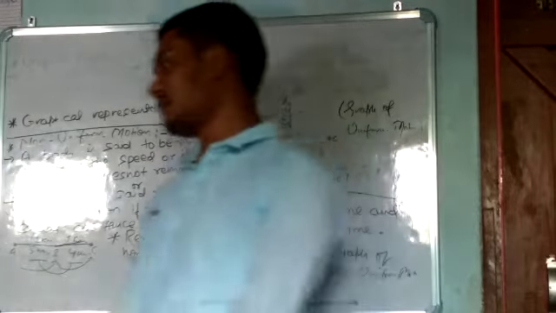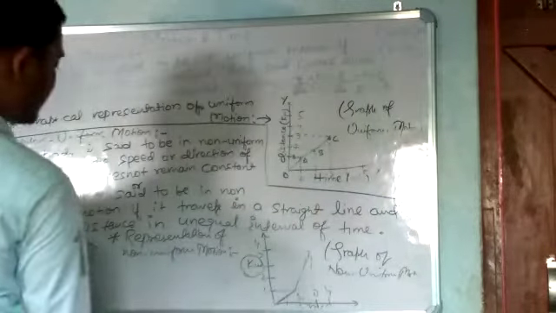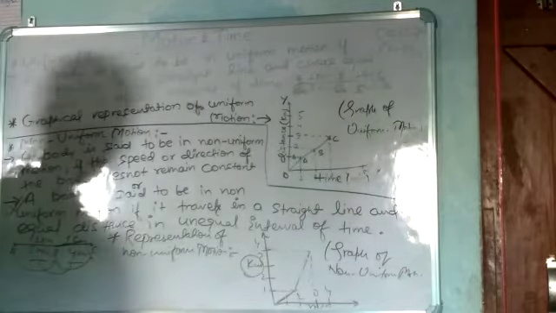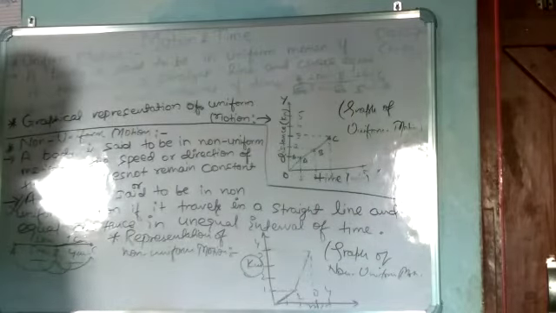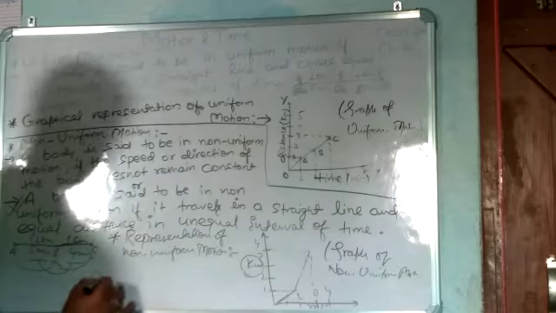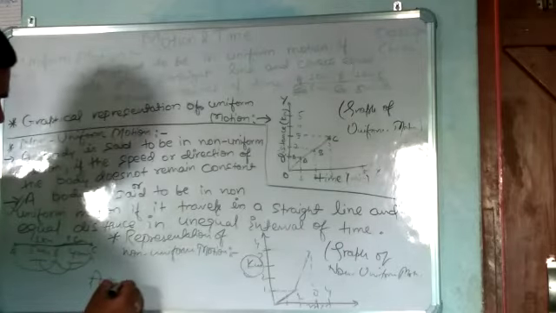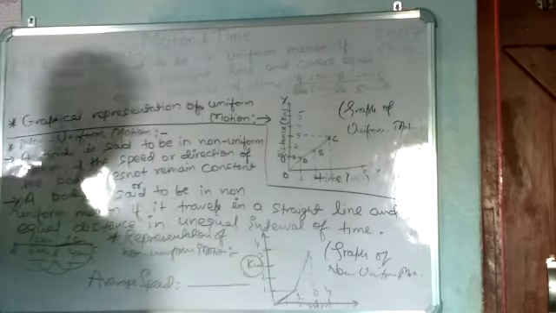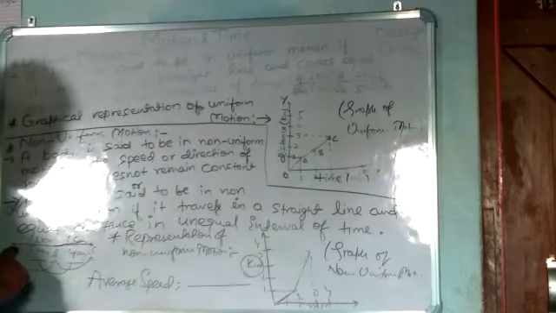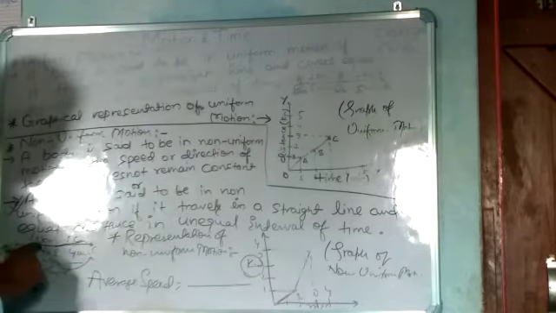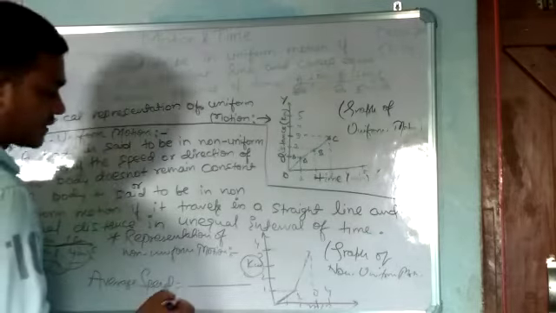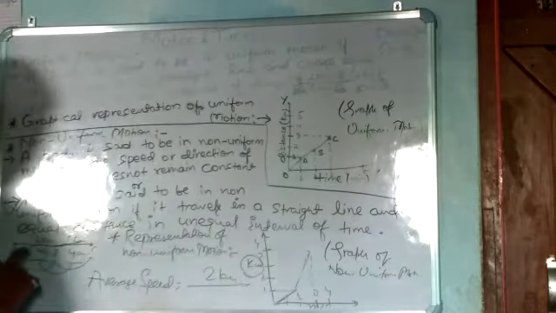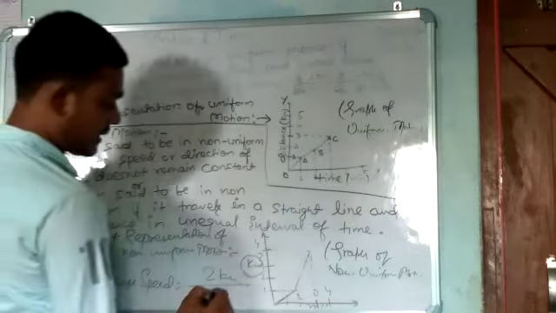If an object starts its journey and goes from A to B, B to C, I am talking about average speed, so you just sum the distances. The total distance covered in the journey is 2 kilometers, and the total time taken is 5 minutes and 4 minutes, which is 9 minutes.